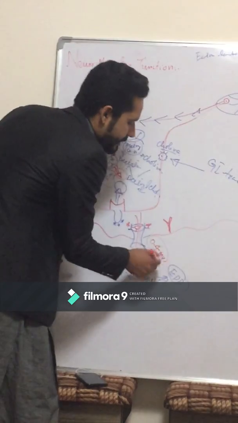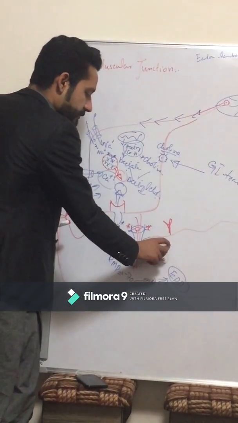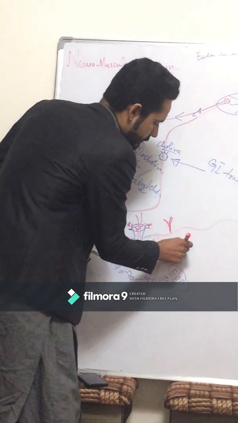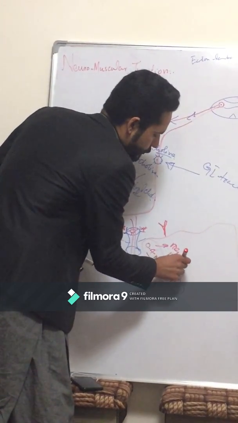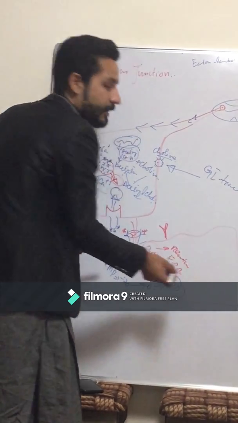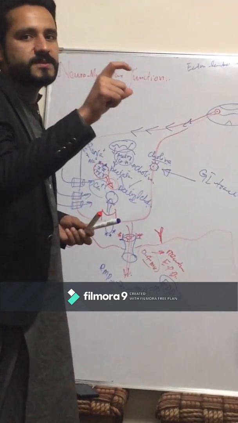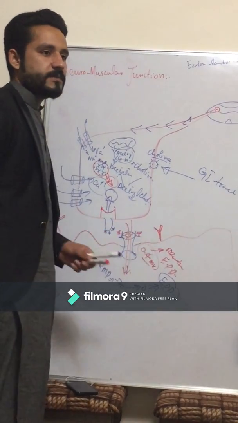Such a small increase in potential is called miniature end plate potential. Miniature means minute, a small amount, when there is a small amount of neurotransmitter release.